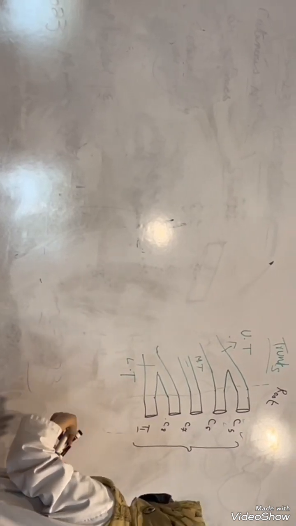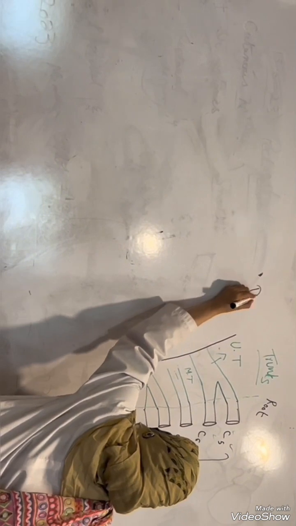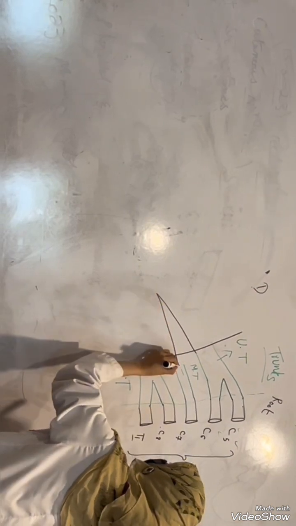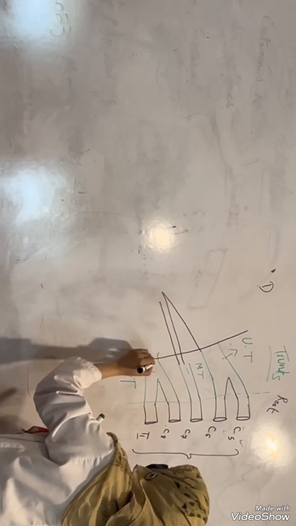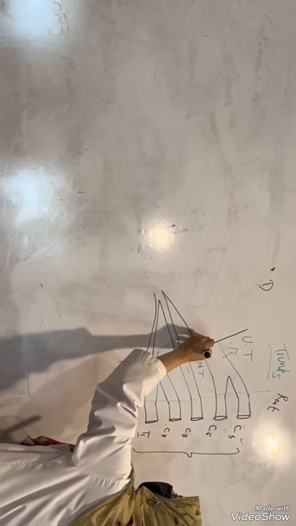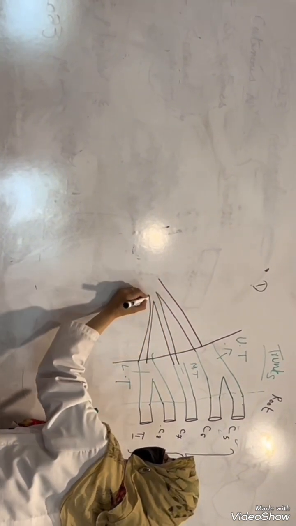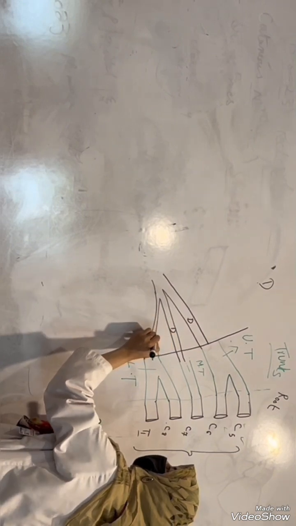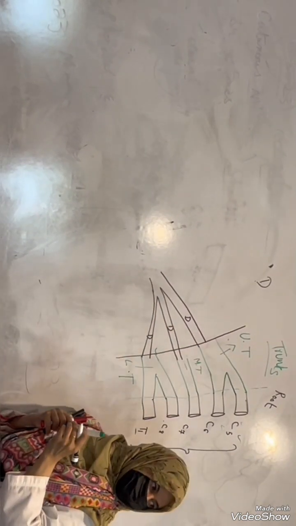Now we have to see that after the trunks, they have to be divided into divisions. So what is going to happen? Posteriorly or dorsally, they are united, or you would say the dorsal divisions of these three trunks.